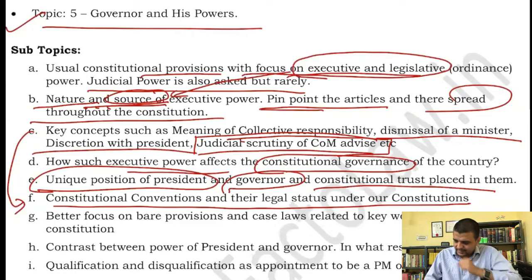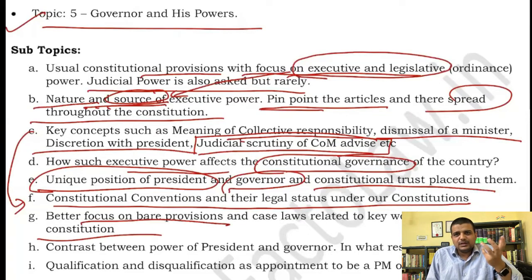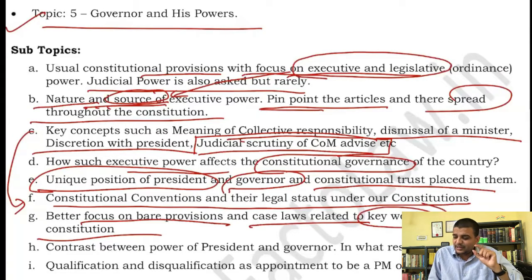Then focus on the bare provisions. Sometimes there is a direct question, like Article 74, discuss the scope. Those direct questions have to be studied with simple case laws and keywords. What are the keywords to focus on? What is the meaning of advice? What is the meaning of personal satisfaction? Will a mere direction or a mere letter amount to advice by the Council of Ministers to the President? Or is a direction given by the President to the Council of Ministers binding or not? Those are the keywords, and they have to be studied along with the case laws.